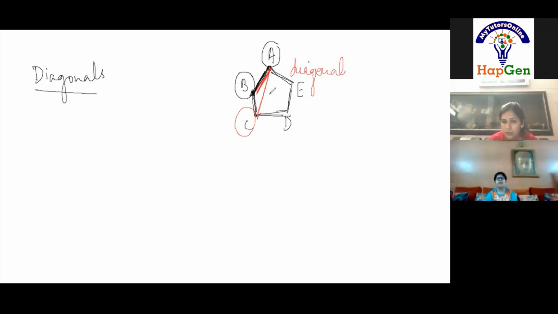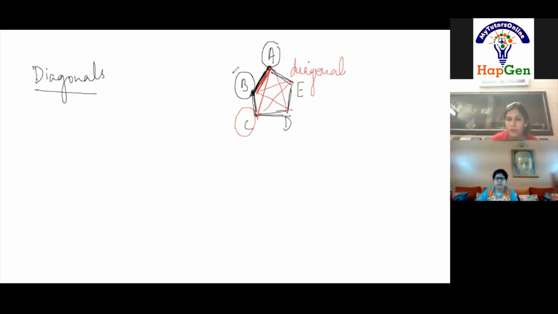Ma'am, B to D. Very good. B to E, and A to D, C to E. So many diagonals are there, isn't it, ma'am? It formed a star. Yes, that means a diagonal is formed when you join two vertices which are not adjacent to each other.